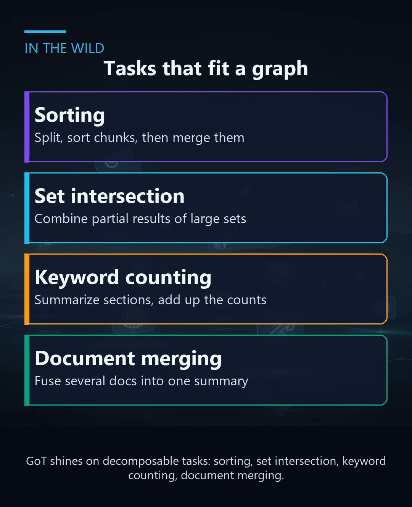Where does this pay off? On tasks that naturally split into parts and recombine. Sorting a long list by splitting, sorting chunks, and merging them. Computing the intersection of large sets. Counting keywords across a document by summarizing sections and adding up the counts. Or merging several documents into one coherent summary. Anything decomposable is a natural fit for a graph.